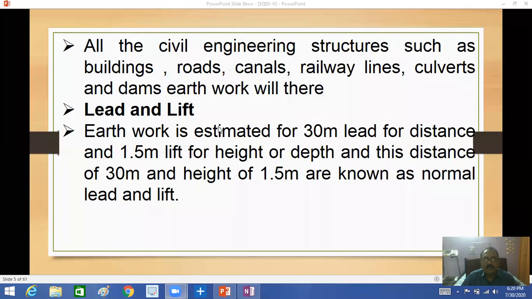Also, if the lead distance is more than 30 meters, you have to add the cost of lead for that distance. So the lead distance of 30 meters and the height of 1.5 meters are known as normal lead and lift.